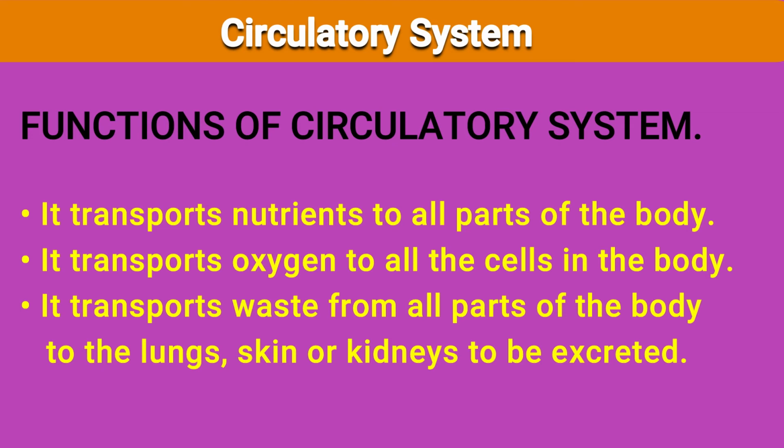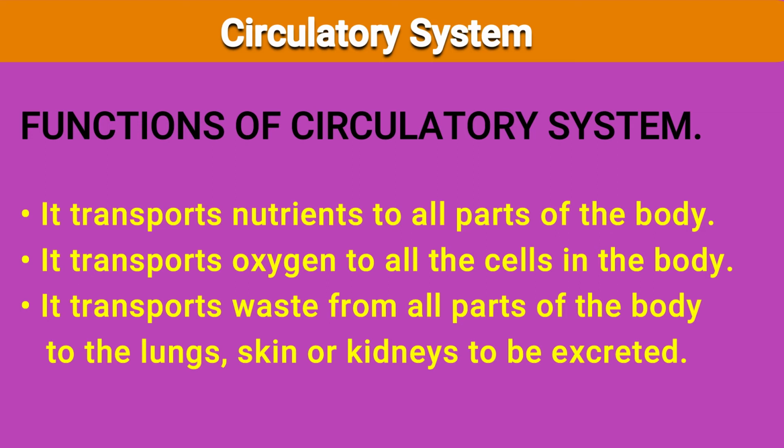Now let us see what are the functions of the circulatory system. It transports nutrients to all parts of our body. It transports oxygen to all the cells in the body. It also transports waste from all parts of the body to the lungs, skin, or kidneys to be excreted.